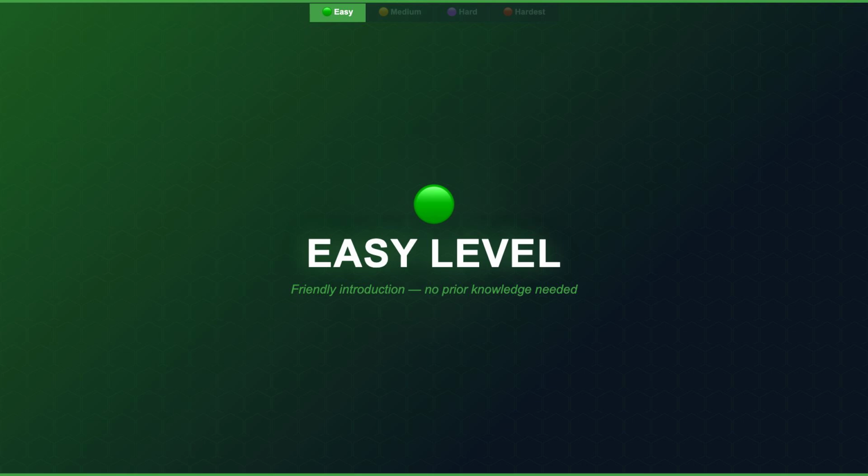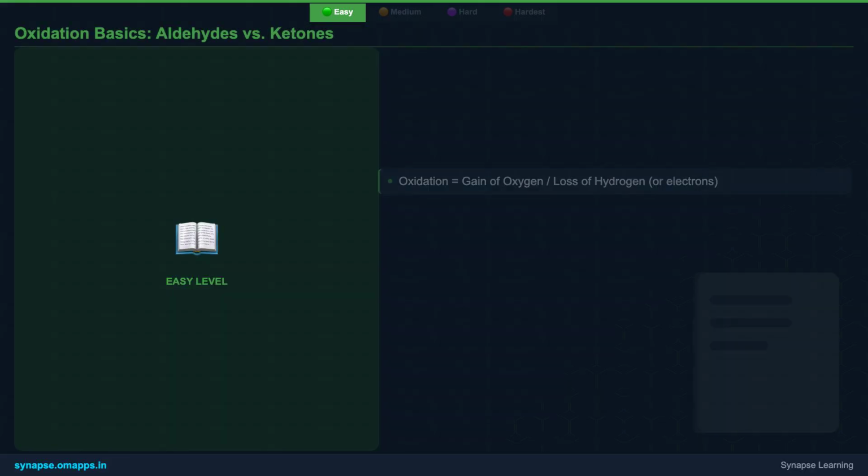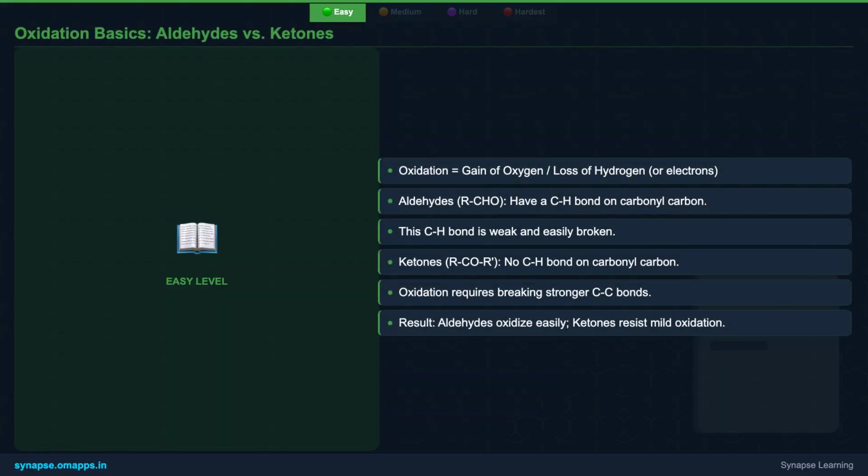Let's begin with the basics. In organic chemistry, oxidation isn't just about oxygen. It primarily means gaining oxygen atoms or losing hydrogen atoms. Think of it as increasing the number of bonds to oxygen or other electronegative elements. Now, here's a crucial distinction.